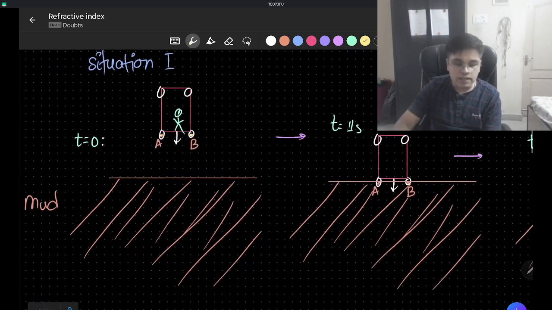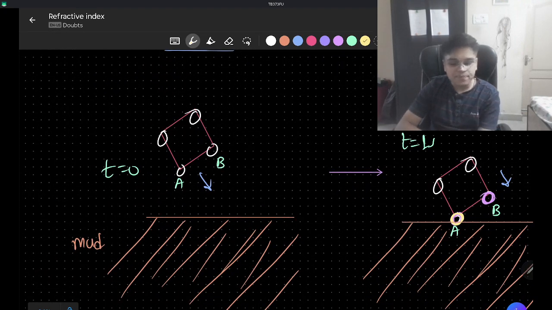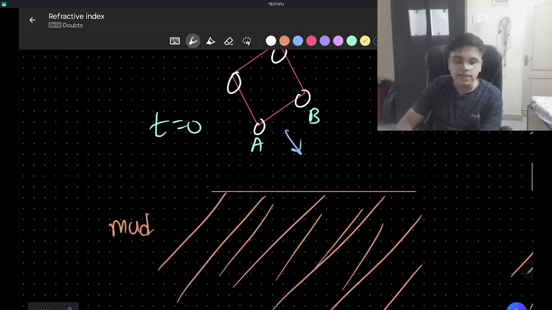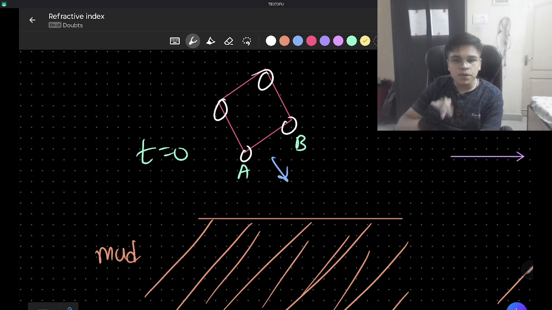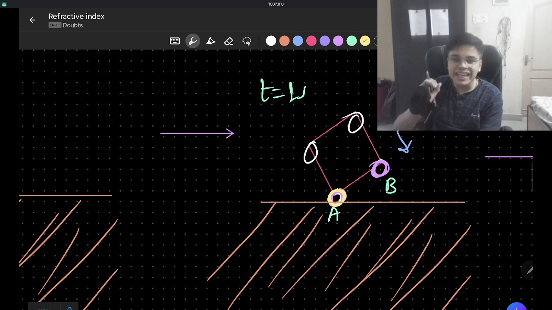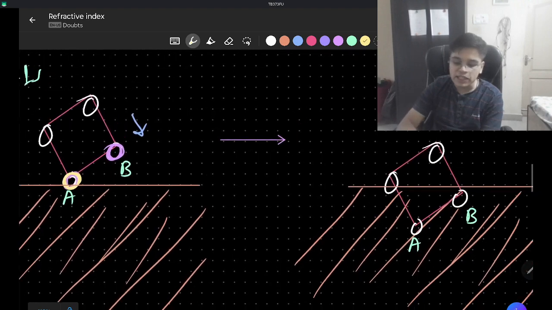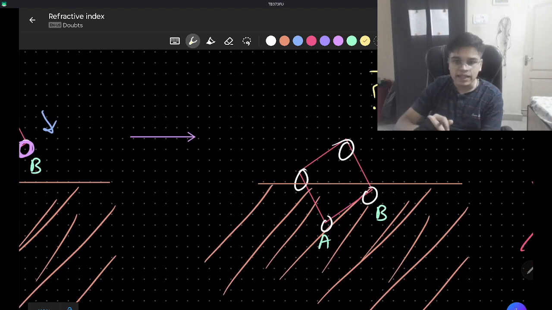And now my friend Kathan, being a show-off, decided to drive the car obliquely. And this is his position at t equal to 0 seconds. But what happens in this case is that at t equal to 1 second, the wheel A reaches the boundary of the two mediums first, and B is still inside vacuum. And he expects that this is going to be the orientation. It's just going to go straight down obliquely. Nothing is going to change. He expects that the speed is going to reduce, but the orientation to be the same.